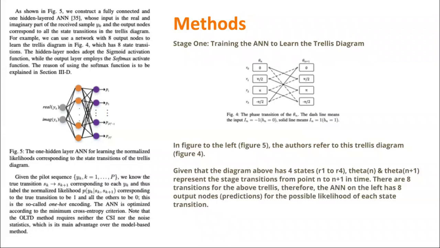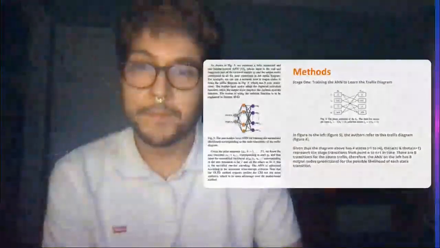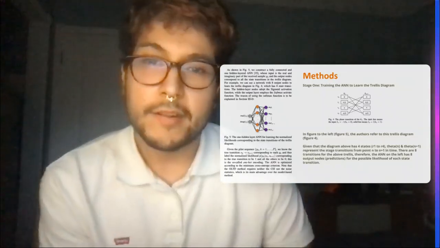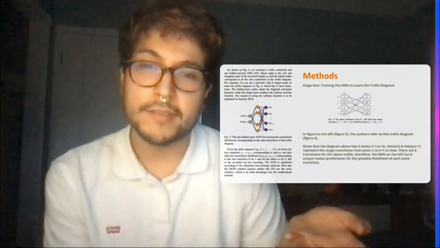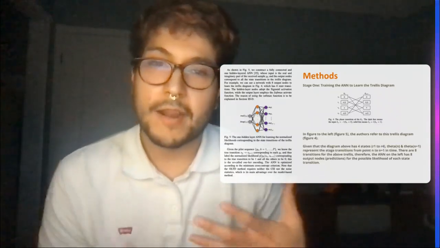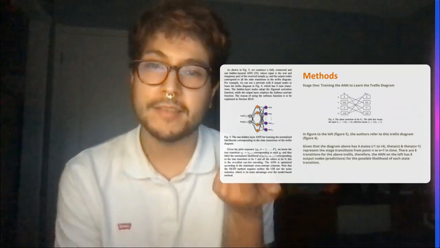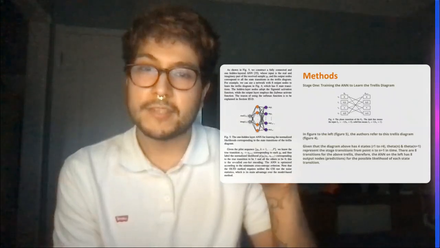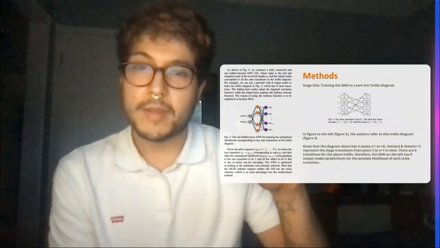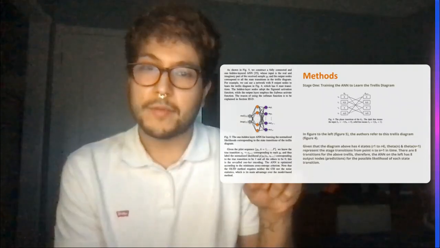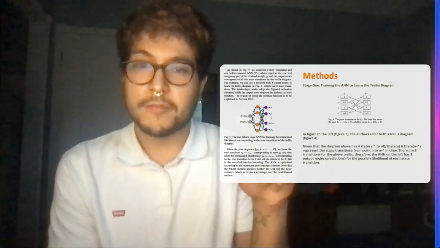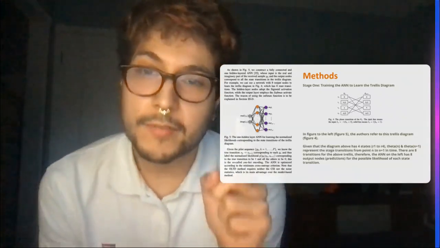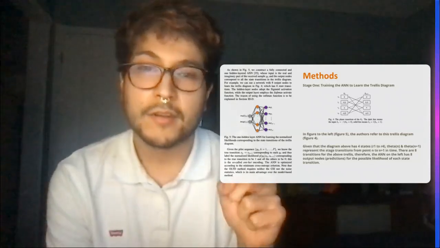Now I'm going to go through the different methods that they talked about in the article. I included some of the charts that they created because I think it illustrates it more than what I can say. So this is the ANN, the neural network. It has two inputs, the imaginary yi, which is one of the bits in the pilot sequence, and then the real yi. So you can think about it, the real is the actual message being sent. The imaginary is a predicted simulation of what that is.